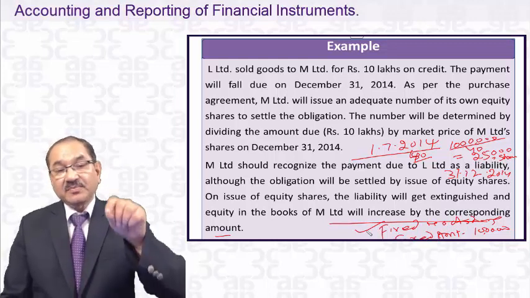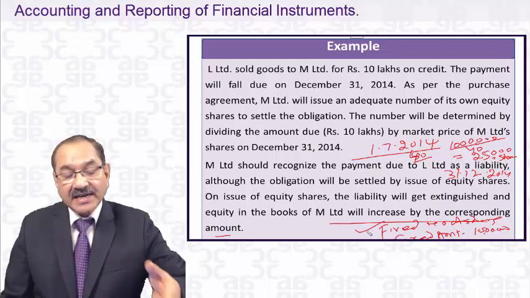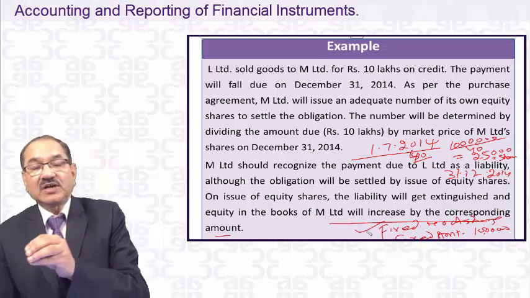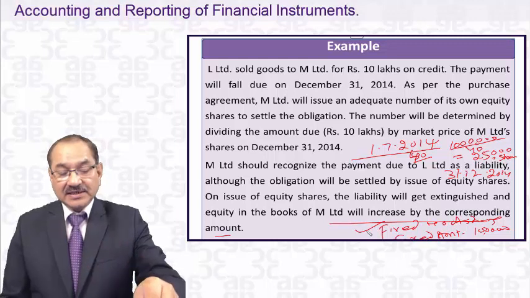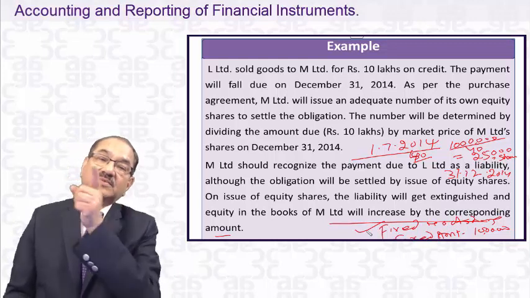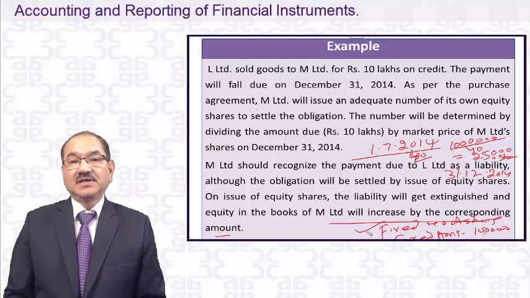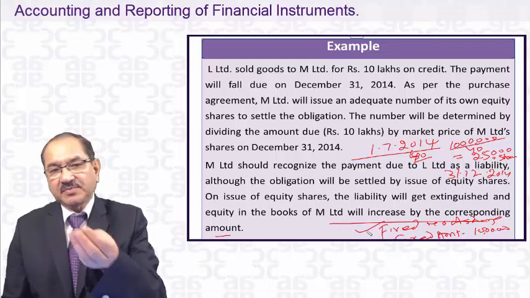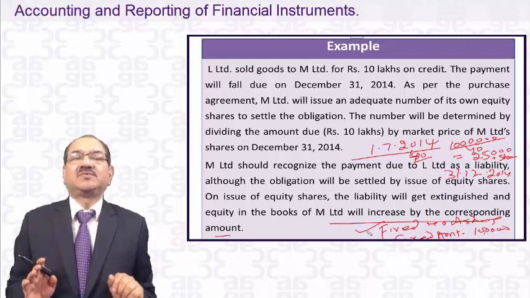Take a case of a promise; you may understand better from the angle of L Limited. L Limited sold the goods on 1/7/2014, and on that date M Limited said, I will give you 25,000 equity shares on 31st December 2014. On the date of sale, the price of the equity share of M Limited was 40, and that is why M Limited promised 25,000 shares. Now it is fixed. It will give it on 31st December 2014.